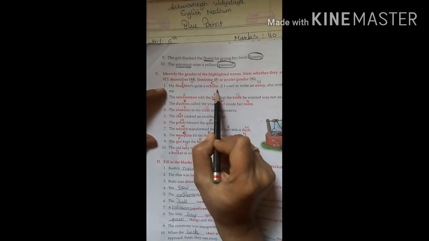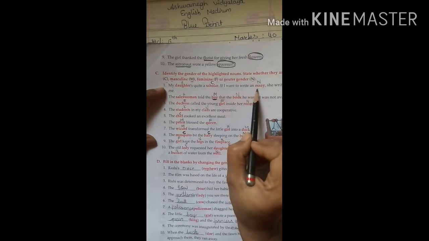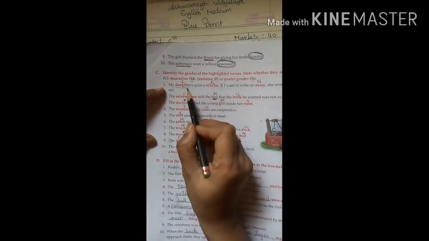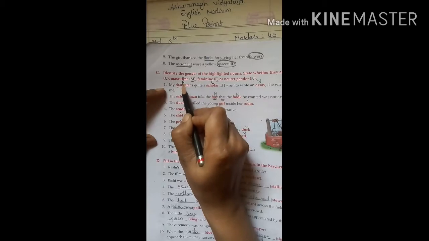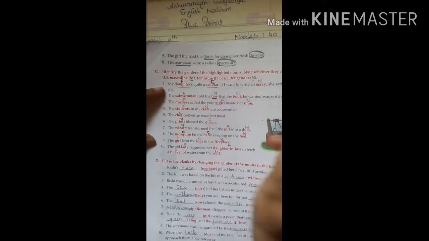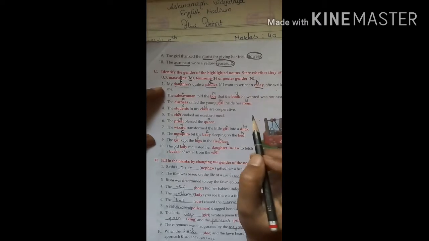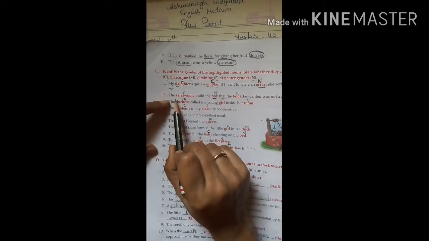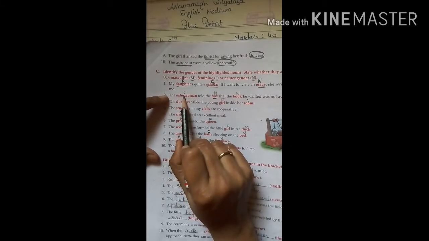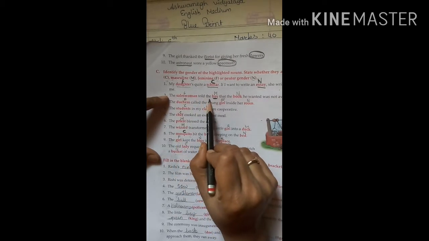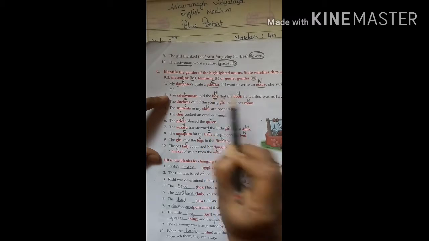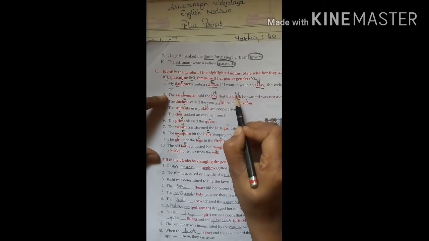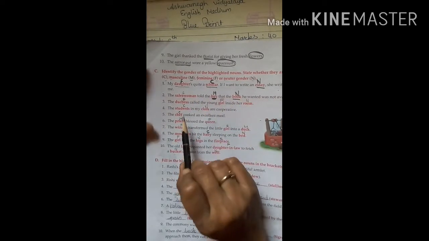My daughter's quite a scholar. If I want to write an essay, she writes it for me. So the highlighted word first is daughter. So daughter is a feminine, so we write F here. Scholar is a common noun and essay is a neuter. So we write like this, FCN. Next, the saleswoman is a feminine noun. Told the boy is a masculine, that the book he wanted was not available. Book is a neuter, so we write here like this.